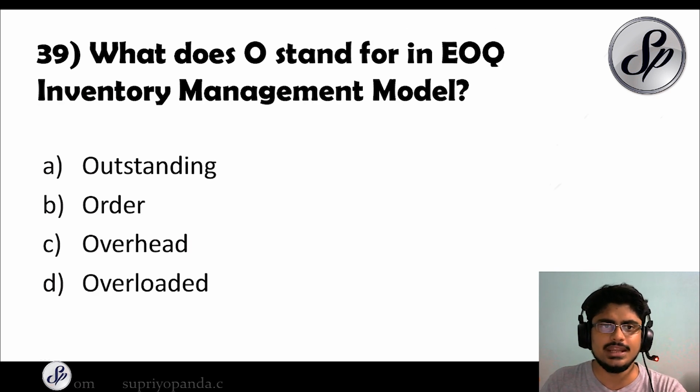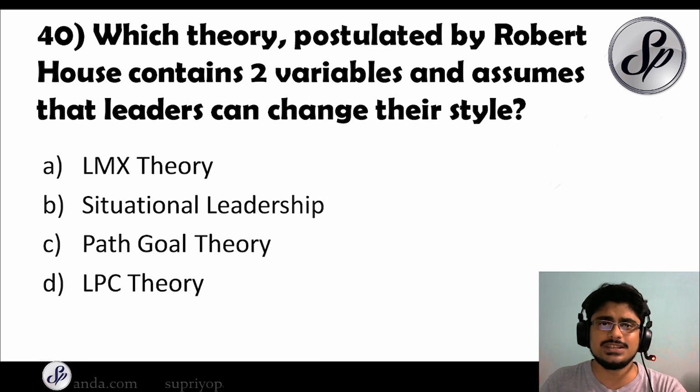Question number 39. What does O stand for in EOQ Inventory Management Model? The answer, it is order. So it is economic order quantity. Question number 40. Which theory postulated by Robert House contains two variables and assumes that leaders can change their style? So what is this theory that actually says all of these things? The answer, it is path goal theory. So it is Robert House's path goal theory.